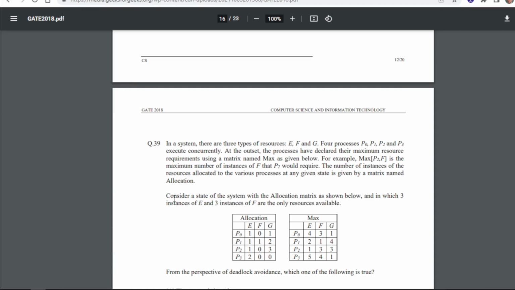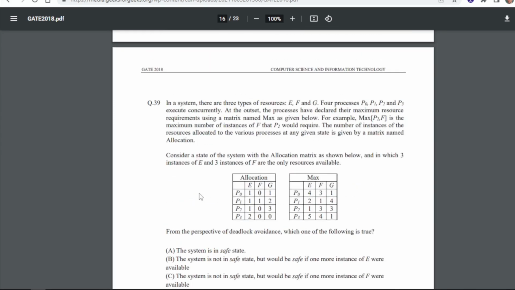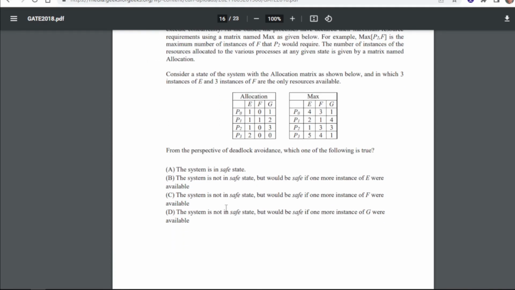The number of instances of the resources allocated to the various processes at any given state is given by a matrix named allocation. Consider a state of the system with the allocation matrix as shown below, and in which 3 instances of E and 3 instances of F are the only resources available. From the perspective of deadlock avoidance, which one of the following is true? So for 39 the answer is A, that is the system is in safe state.